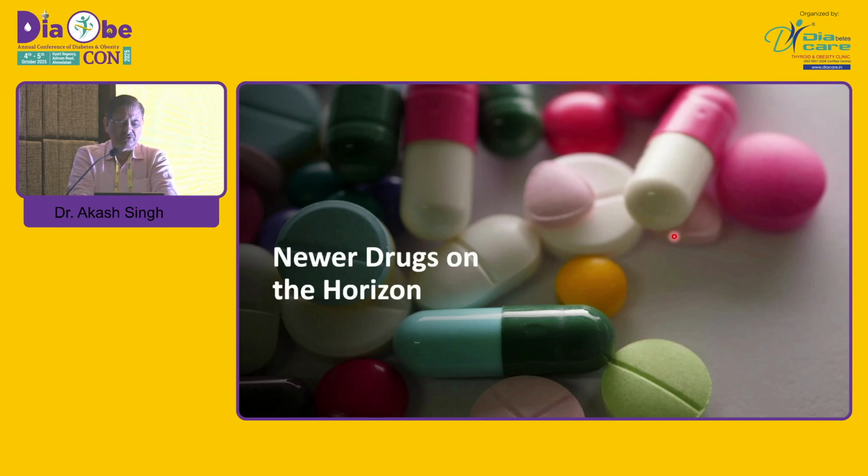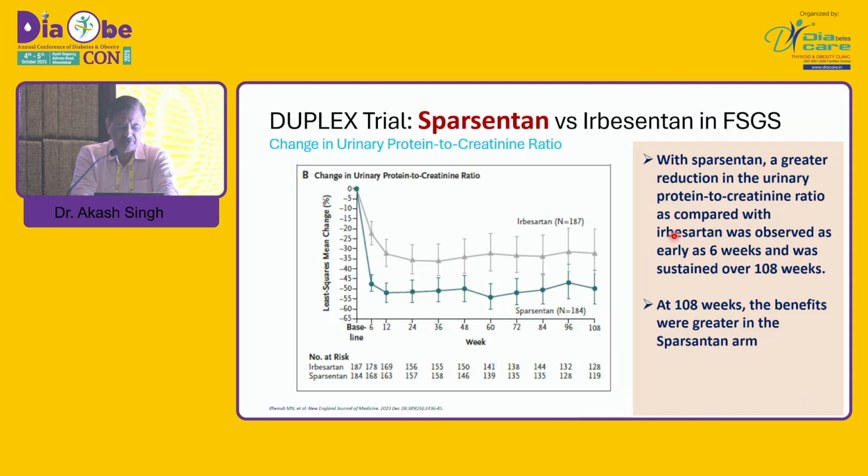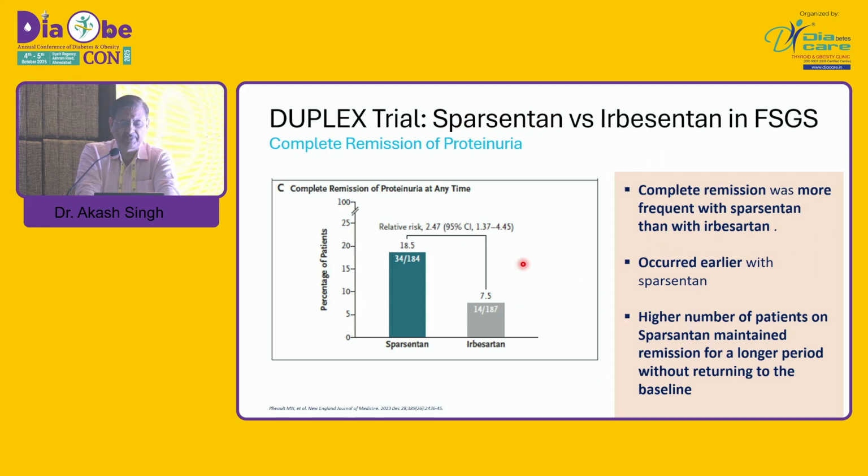Coming to the newer drugs on the horizon, we have a drug which is a dual endothelin type A receptor and angiotensin type 1 receptor antagonist, sparsentan, which is being much talked about, and you will see it introduced very soon. And this is a trial of sparsentan versus irbesartan in focal segmental glomerulosclerosis, and you can see that there is a greater reduction in urine protein to creatinine ratio as compared to irbesartan at 6 weeks, and these benefits are maintained even at 108 weeks.